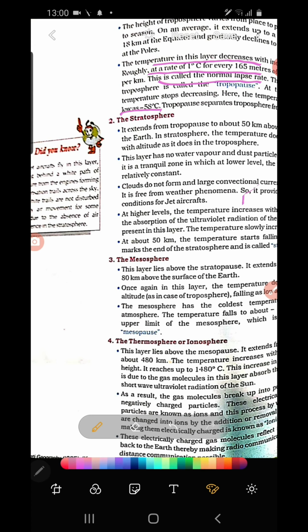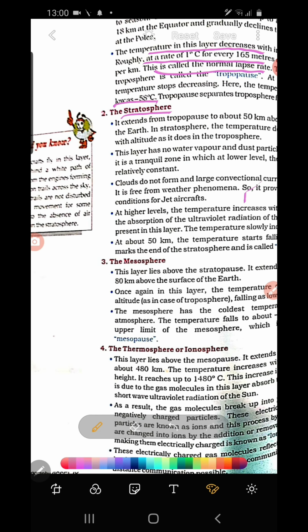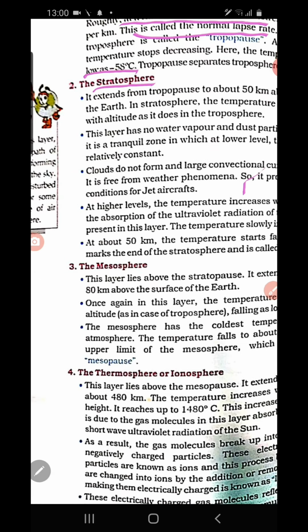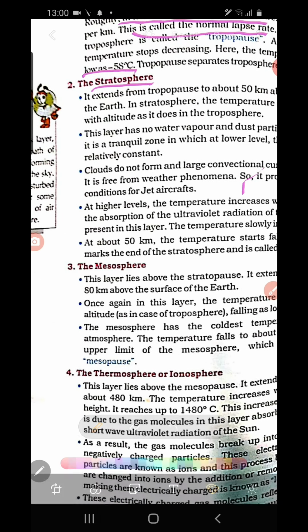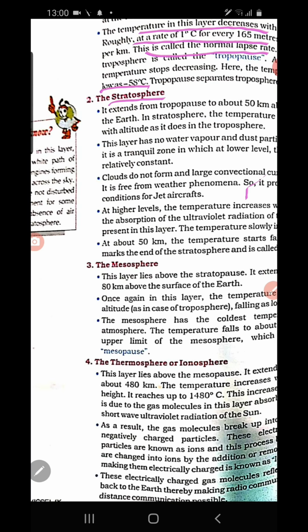And then the second important layer is the stratosphere. Children, in this layer no wind is blowing, no rain, no cloud, nothing. Maximum of all the weather phenomena take place in the troposphere. So with the tropopause, the stratosphere begins. So this layer is completely calm. Okay, no weather phenomenon.